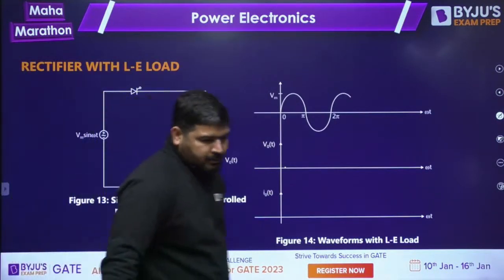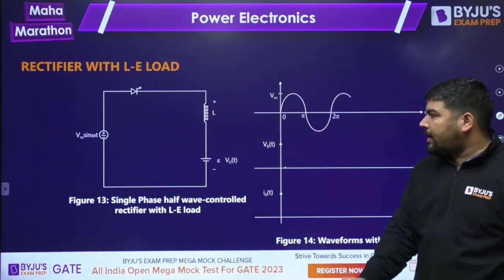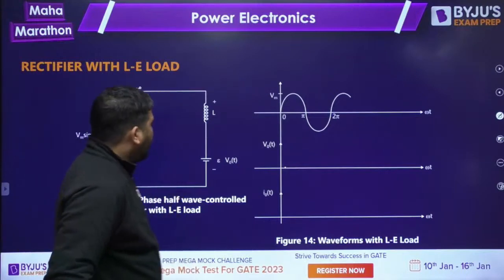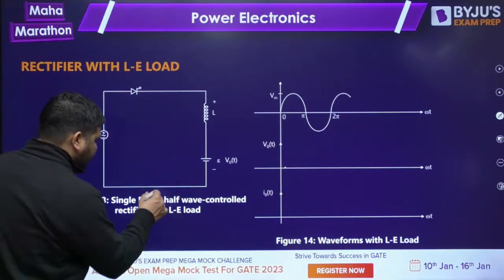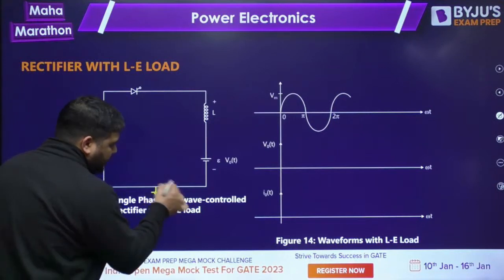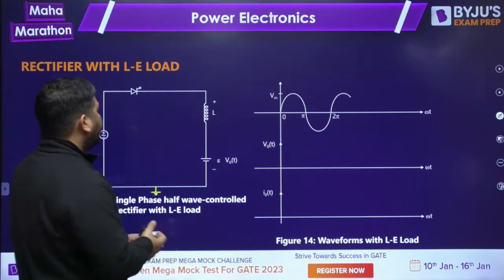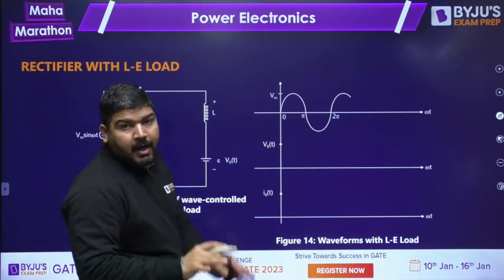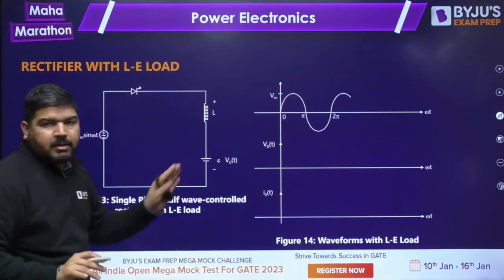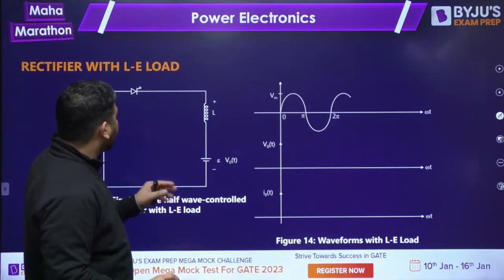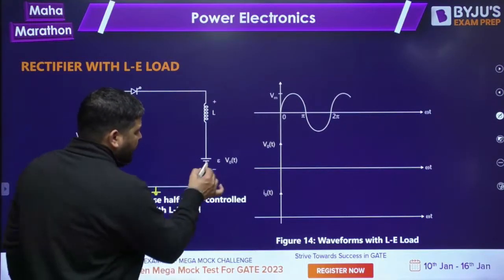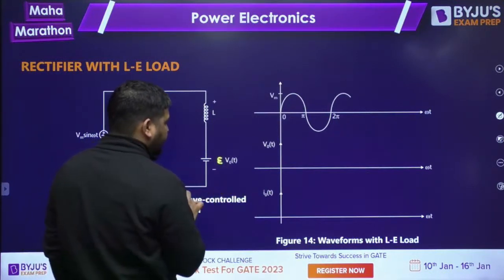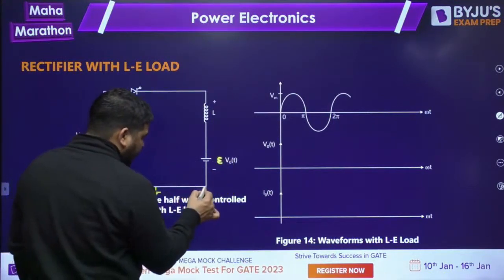Now you have an LE load and you have this thyristor. Now tell me guys, what will happen? First of all, let's assume that the thyristor is not conducting. Initially I am assuming there is no current. If the thyristor is not conducting, the current is 0. Let's say this is E volt and this is ground.